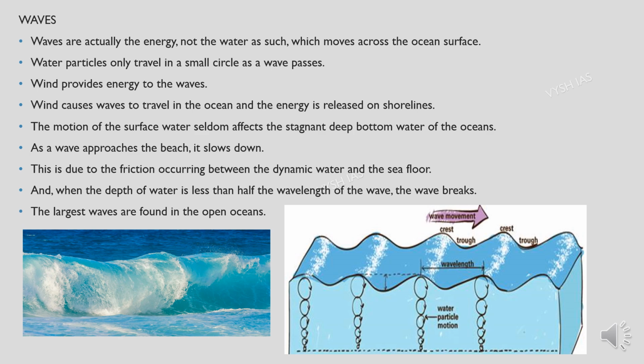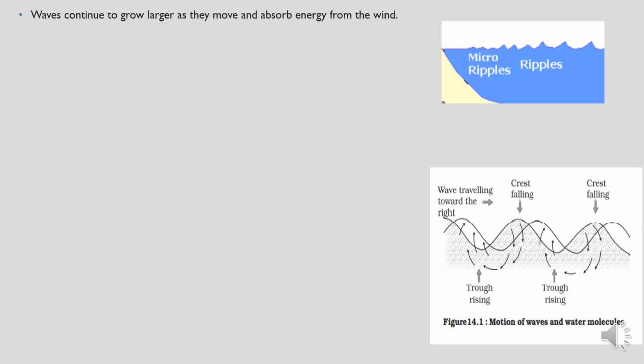So the largest waves are found in open oceans. Waves continue to grow larger as they move, and they absorb energy from the wind, and most of the waves are caused by the wind driving against the water. There will be one force which will be exerted opposite to the flow of water.